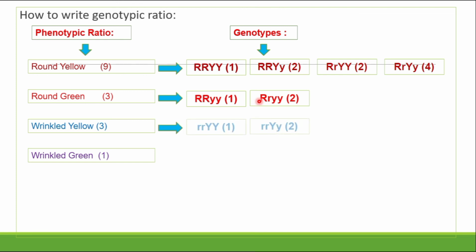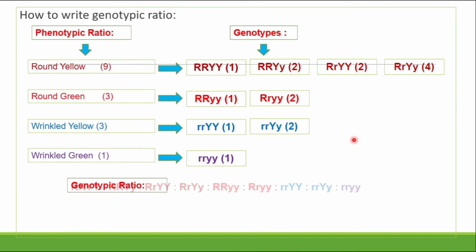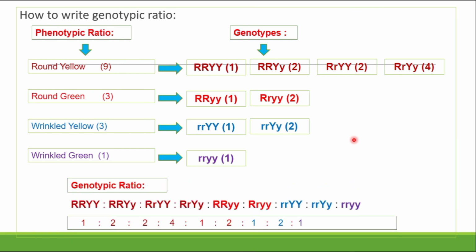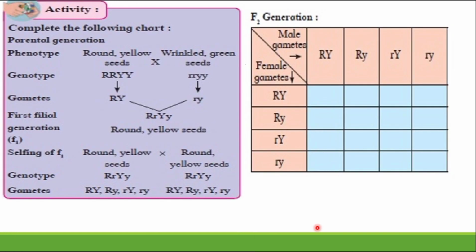Wrinkled yellow. So what's a wrinkled yellow? It's small r, capital Y, capital Y, it's a 1. Small r, capital Y, small y, it's a 2. So the total is 3. And the last one is small r, small y, it's a 1. So the genotype ratio which is obtained is 1:4:1:4:2:2:1:2:1. You can also complete this activity which is given in your HSC board book.